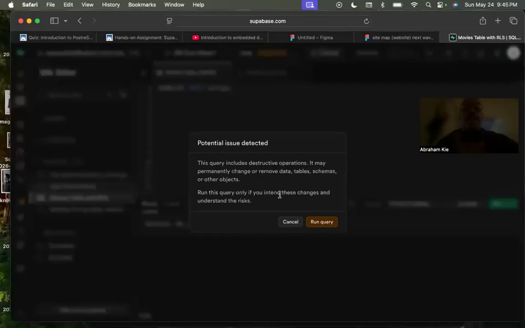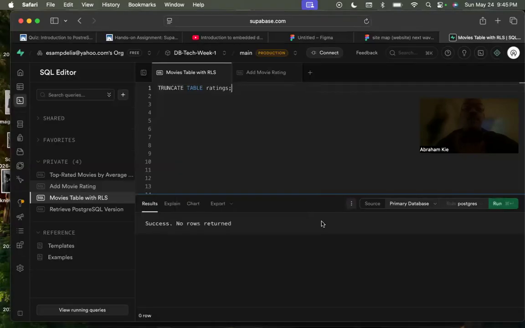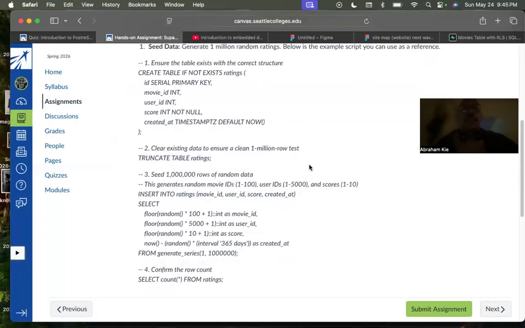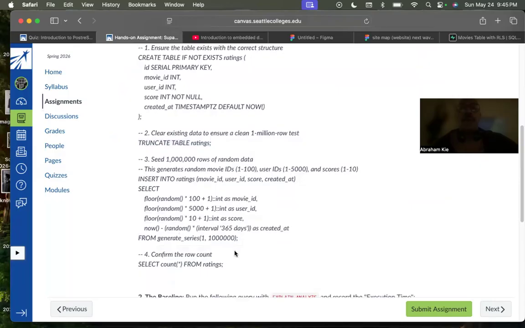You get a pop-up saying this query includes a destructive operation, and you click run query. It should come back saying success, no rows returned. So it looks like so far the steps are correct. Let's continue. This is the step where I found that my computer froze, so if that happens we'll have to do a quick recovery and figure it out.